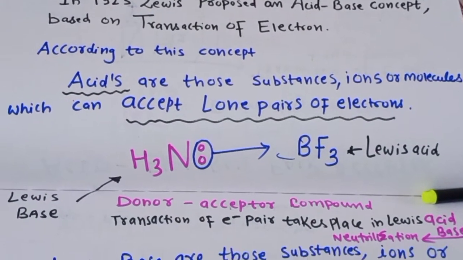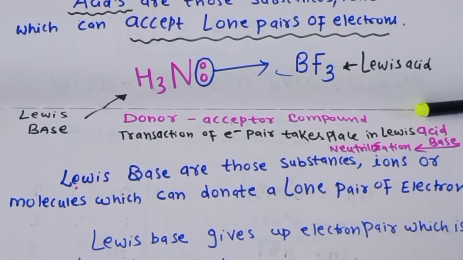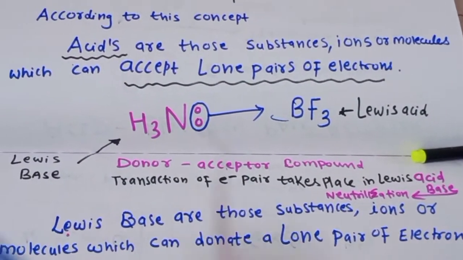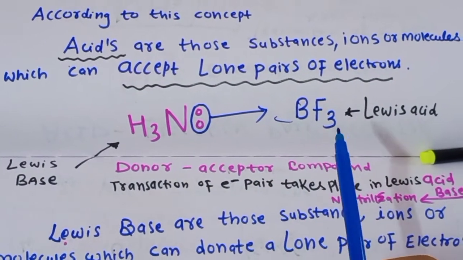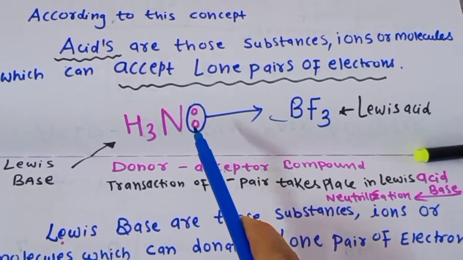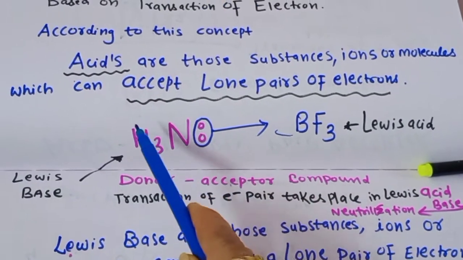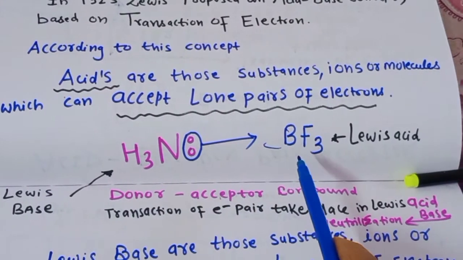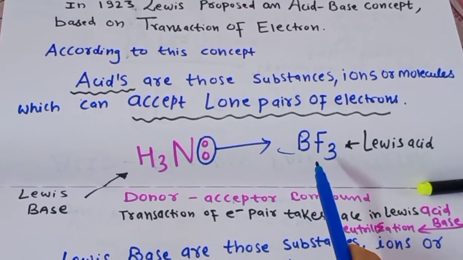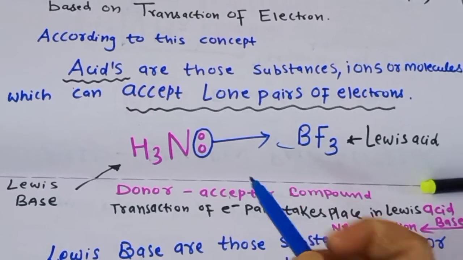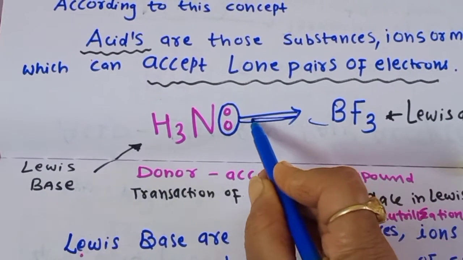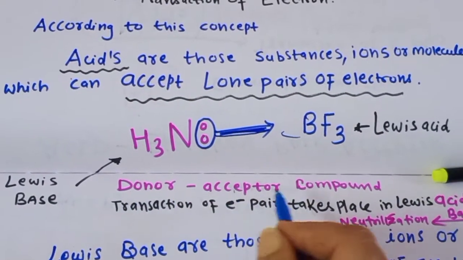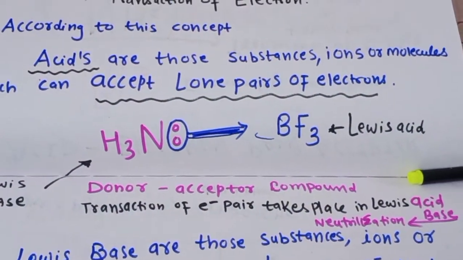And what are the bases? Bases are those substances, ions or molecules which can donate a lone pair of electrons. This can be explained by a simple example of NH3 and BF3. As we know, nitrogen has one lone pair of electrons. In the ammonia molecule, this nitrogen lone pair is donated to the electron deficient species, that is BF3. So BF3 accepts the lone pair of electrons and there is a formation of one coordinate bond, or we can say a donor-acceptor compound, which is also named an adduct.